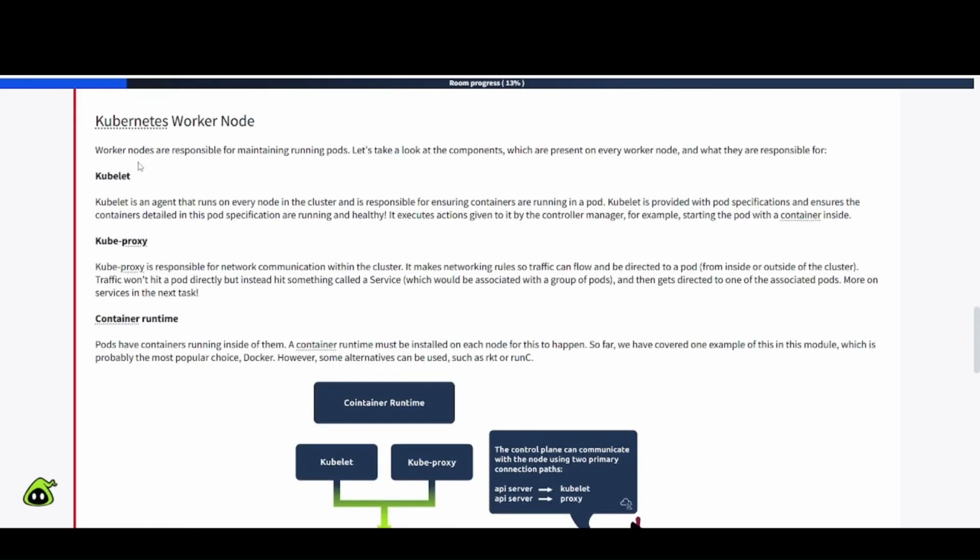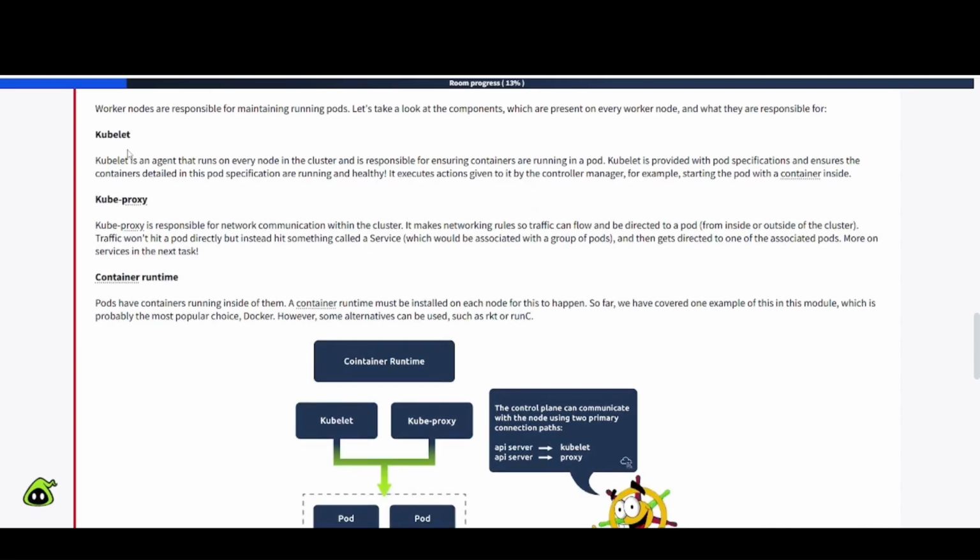Kubernetes worker node. Worker nodes are responsible for maintaining running pods. Let's take a look at the components which are present on every worker node and what they are responsible for. So we have kubelet. Kubelet is an agent that runs on every node in the cluster and is responsible for ensuring containers are running in a pod. Kubelet is provided with pod specifications and ensures the containers detailed in this pod specification are running and healthy. It executes actions given to it by the controller manager. For example, starting the pod with a container inside.